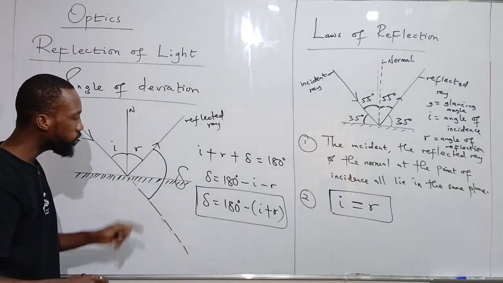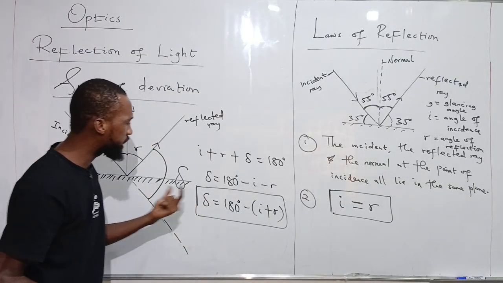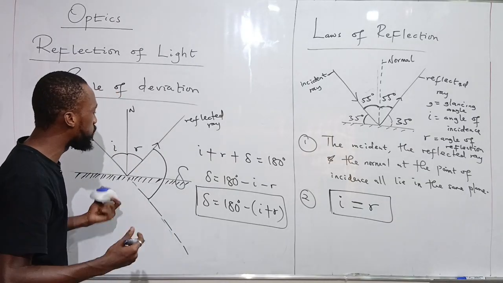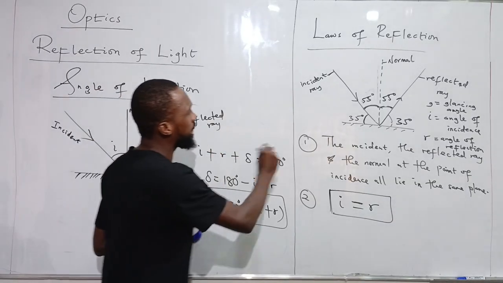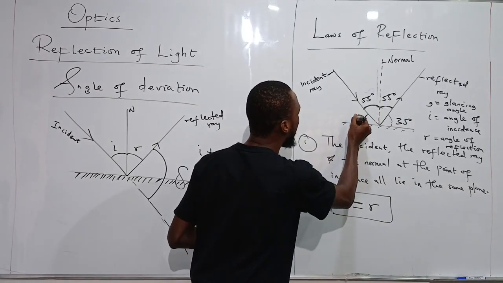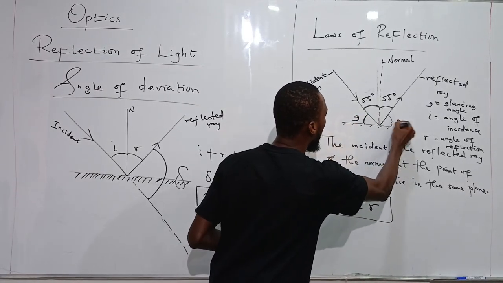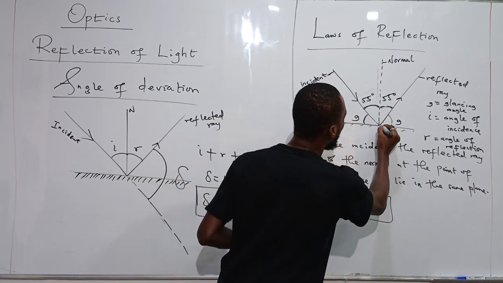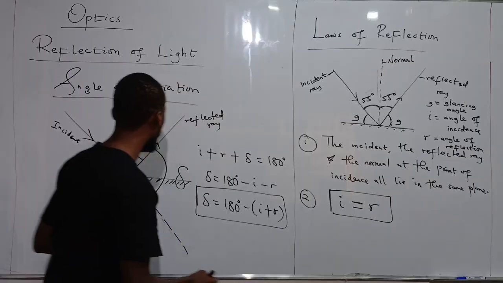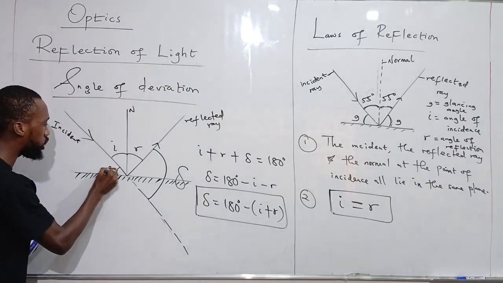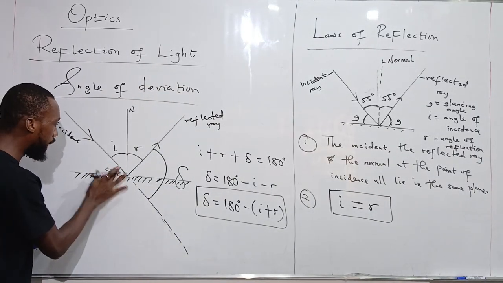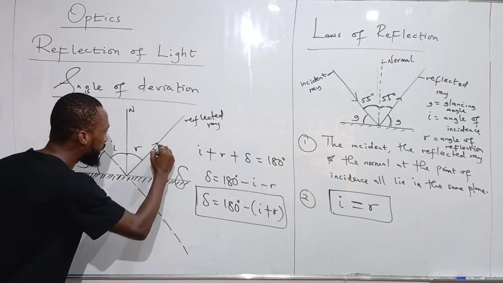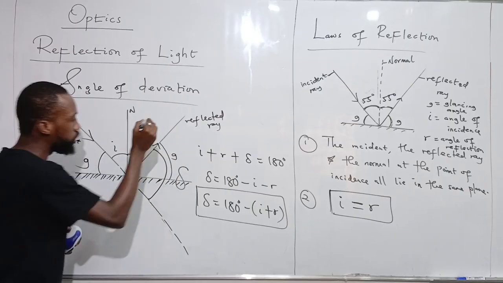Very easy. But there is another way we can get our angle of deviation, because of course, there are so many ways of solving problems. Remember in this diagram, I call these angles here the glancing angle, the angle of glance. The angle between the incident ray and the surface, and the reflected ray and the surface, is our glancing angle. Meaning that this small angle here is G, the angle of glance. The angle here is our G. Similarly, the angle here is our G.